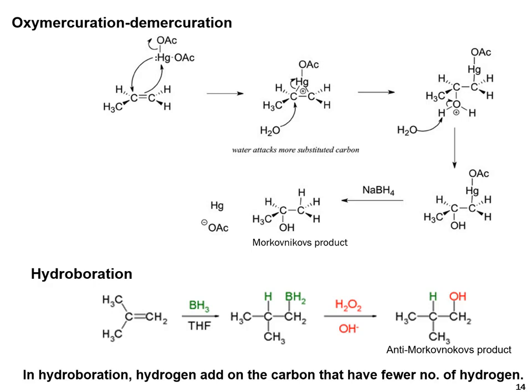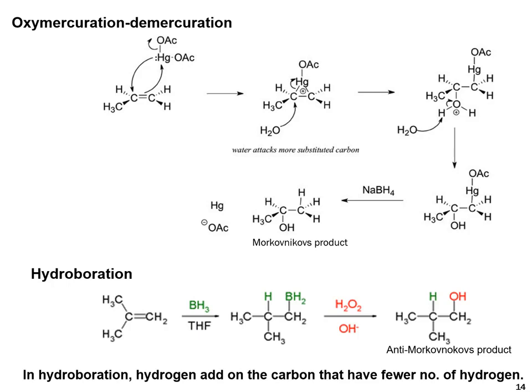Then this intermediate reacts with sodium borohydride and gives the final product. You can see the hydroxyl group overall adds to the carbon that already has alkyl groups, and the hydrogen goes to the carbon that already has the greater number of hydrogens. So the product is the Markovnikov product.